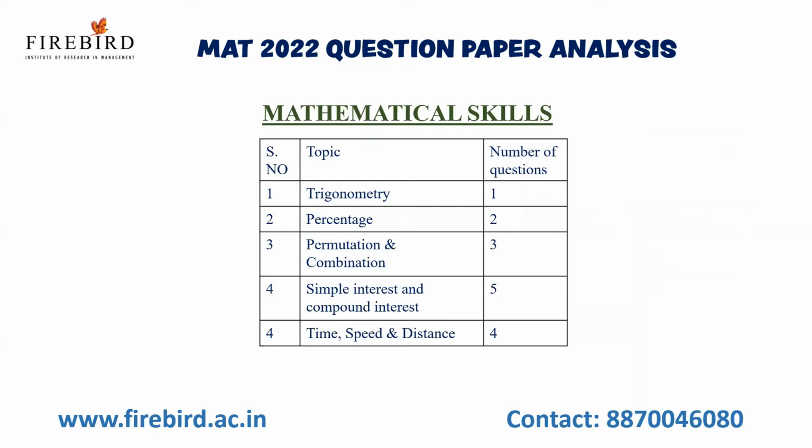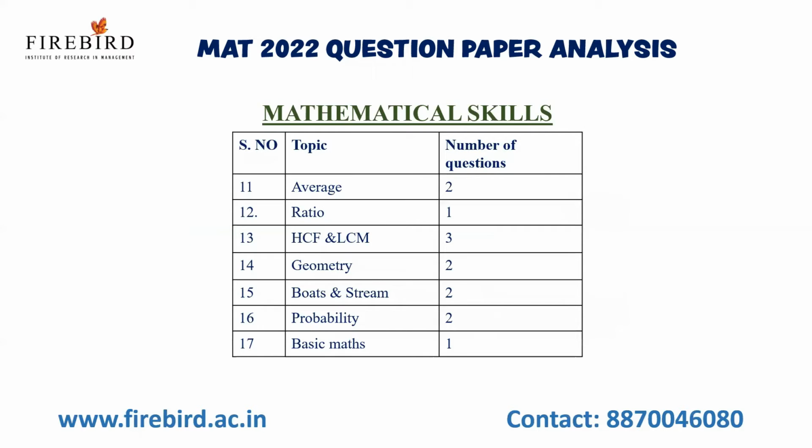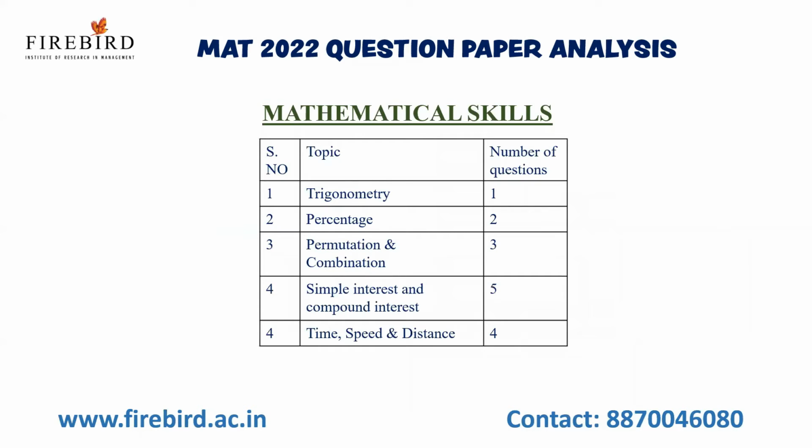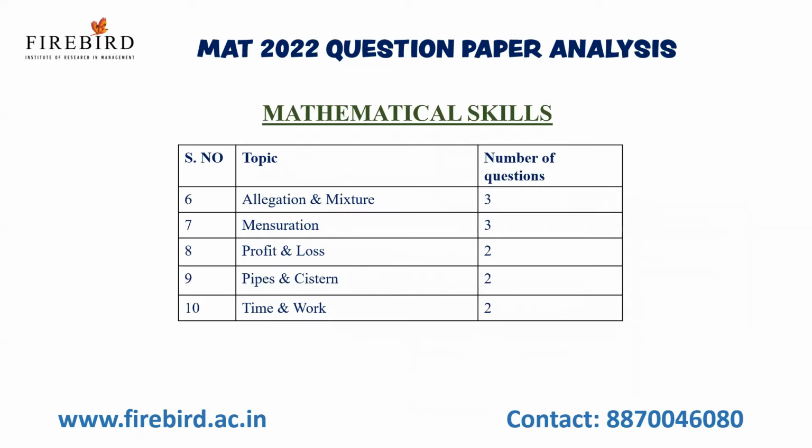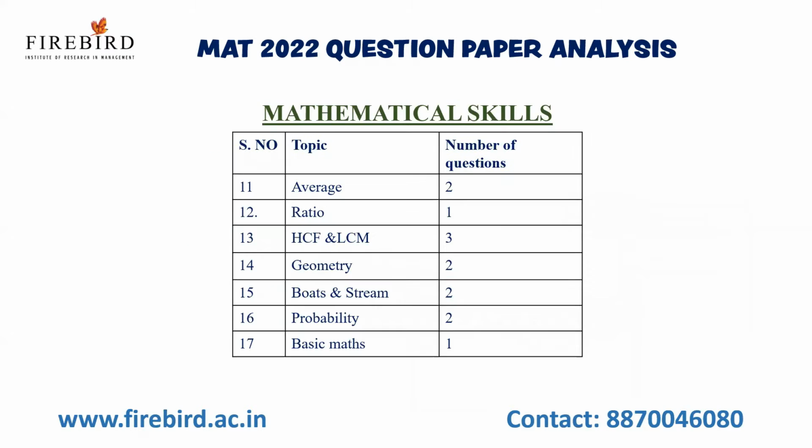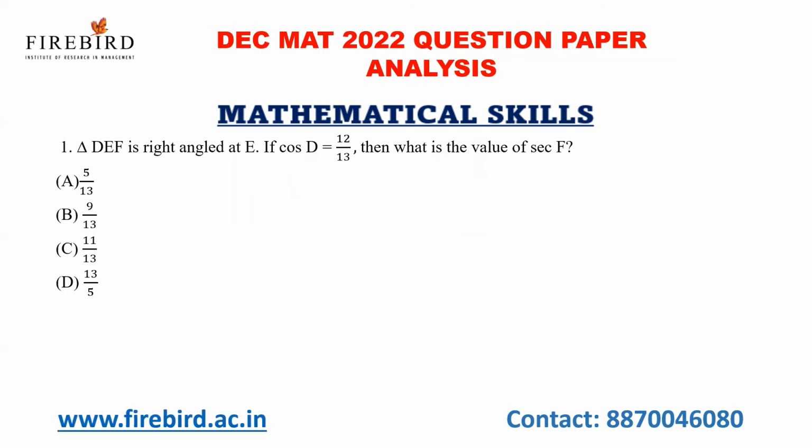Now, coming back to the mathematical skills part. Nearly 17 topics were asked: trigonometry, percentage, permutation and combination, simple interest and compound interest, for which they asked 5 questions, time, speed and distance, alligation and mixture, mensuration, profit and loss, pipes and cistern, time and work, average, ratio, HCF and LCM, geometry, boats and stream, probability and basic mathematics. So in all these 17 topics, they have covered the exam question paper.